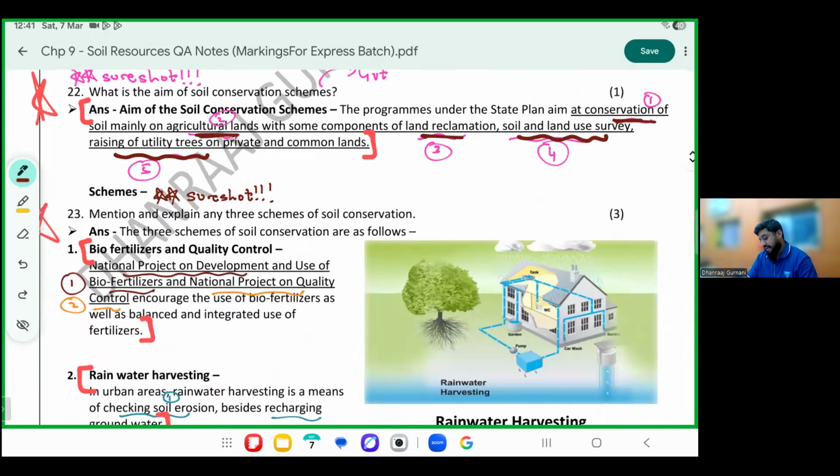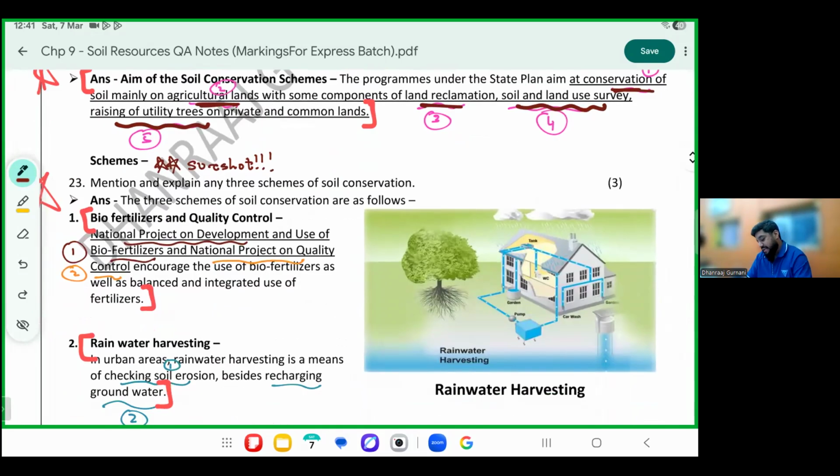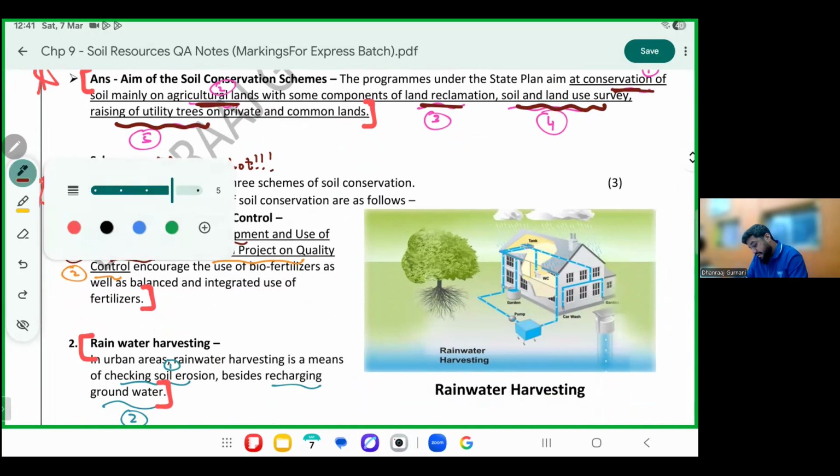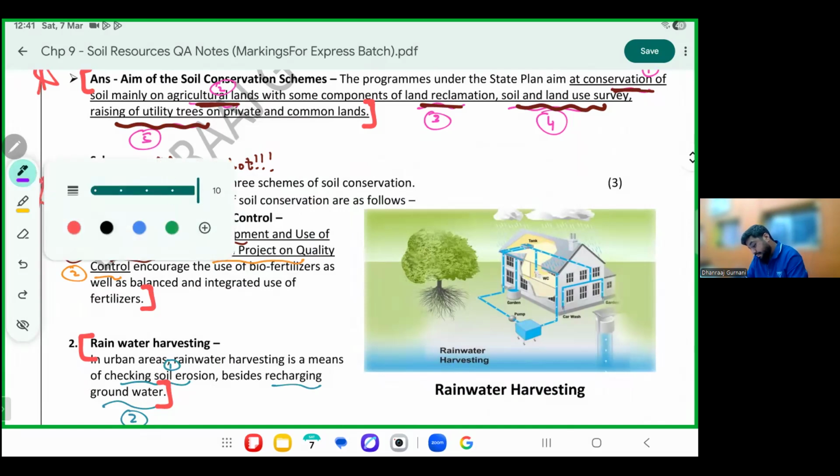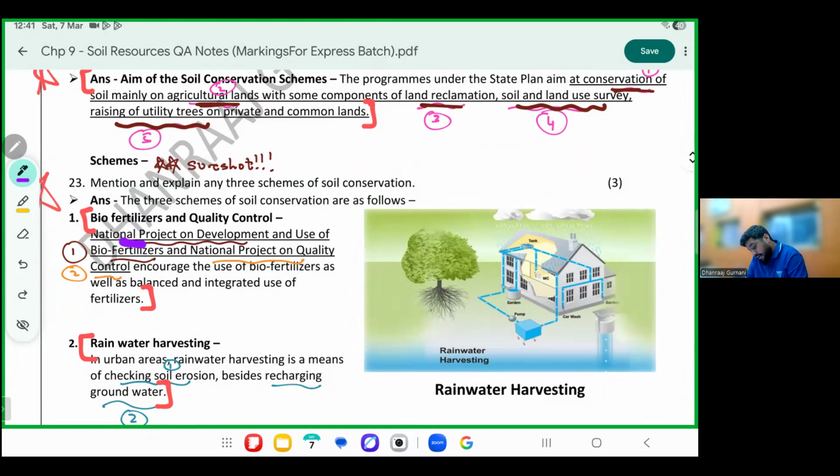Let's see the first scheme. Are we there together? The first scheme is a very basic scheme. Only the name is given. Please mark the name. National Project on Development and Use of Biofertilizers. Can you see the name? I underlined it. The second scheme is National Project on Quality Control. These are the two names. Please mark 1 and 2.